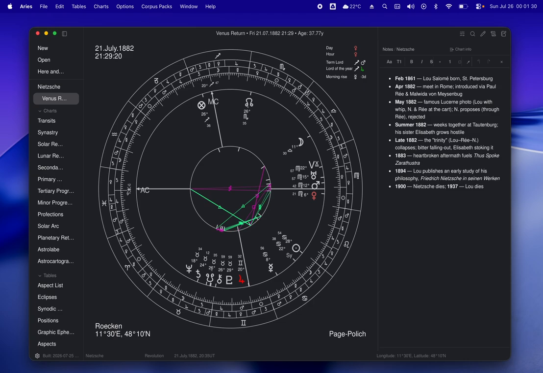21st, 1882, which is interestingly very close to that summer of 1882 where Nietzsche spent 3 weeks with his friend Paul Rée, another philosopher, Lou Salome, and unfortunately also his older sister, who was there as a chaperone.